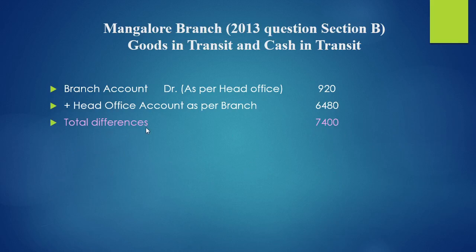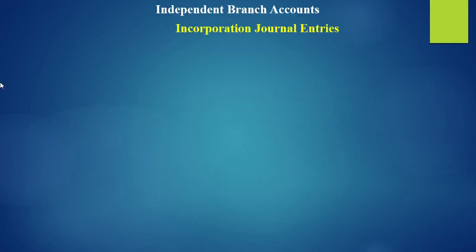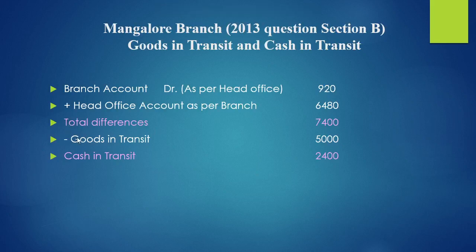This difference is mainly because of goods in transit and cash in transit. So I'll deduct goods in transit. They have specified in adjustment 5,000. So remaining balance 2,400 represents cash in transit. The total difference 7,400 is mainly because of goods in transit and cash in transit. So if we deduct goods in transit from the total difference, we get the cash in transit balance. So this is how we need to find out goods in transit as well as cash in transit.